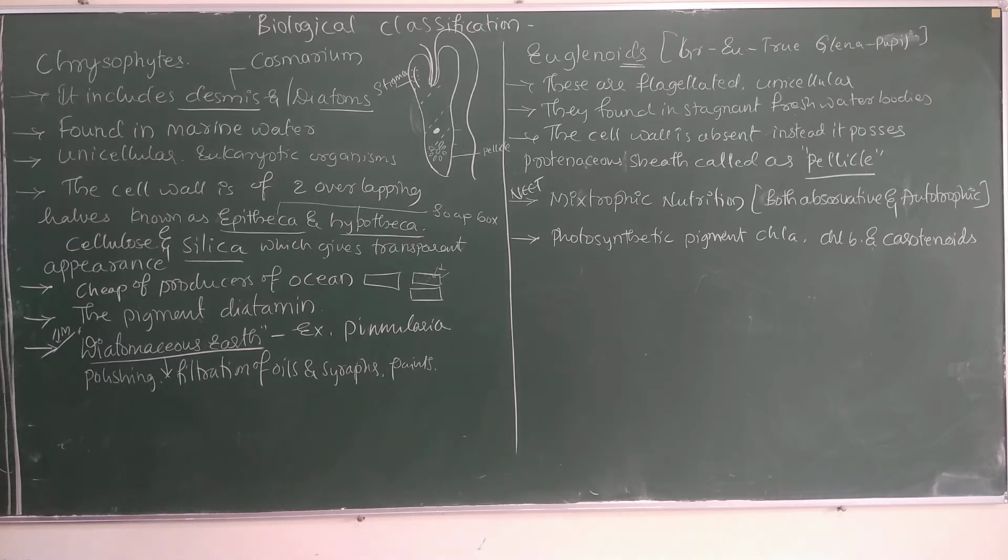It is known as what? It possesses mixotrophic nutrition. It is going to reserve the food material in the form of beta-1,3-glucan, which is called paramylum.